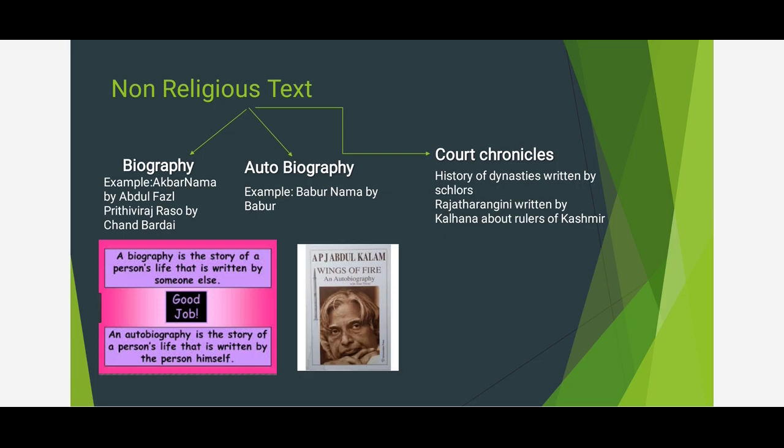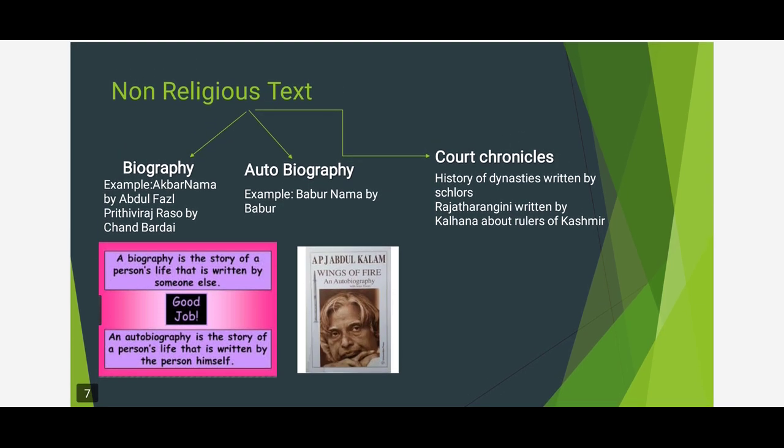In the Mughal period there are many famous autobiographies. The first one I have mentioned here is the Babar Nama. Nama means charitra, story. It is written by Babar. Babar is a main king; we will learn in detail in the 4th lesson. He is the first king who introduced more advanced military techniques.